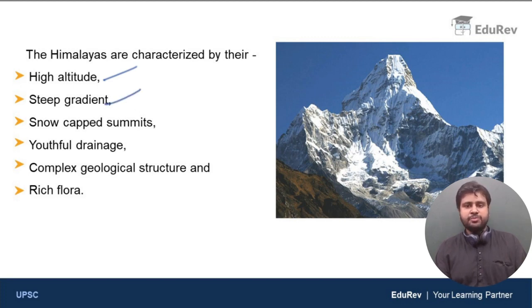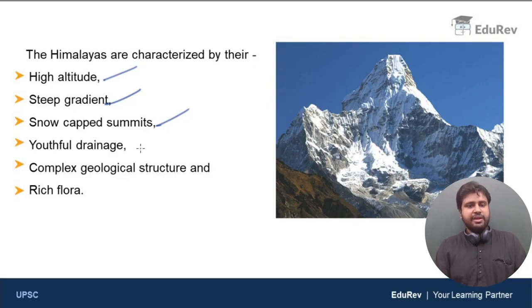Just look at the slopes of the Himalayan mountains here. This is one of the famous Himalayan mountains and just look at its slope. The slopes are very steep. These are not gentle. These are very steep. The third one is snow-capped summits. Most of the Himalayan mountains are covered with snow throughout the year. That is one of the defining characteristics of the Himalayan mountains. Actually, that is where the name Himalayas came from. The translation of Himalayas in English means snow-capped mountains or snow-bearing mountains.